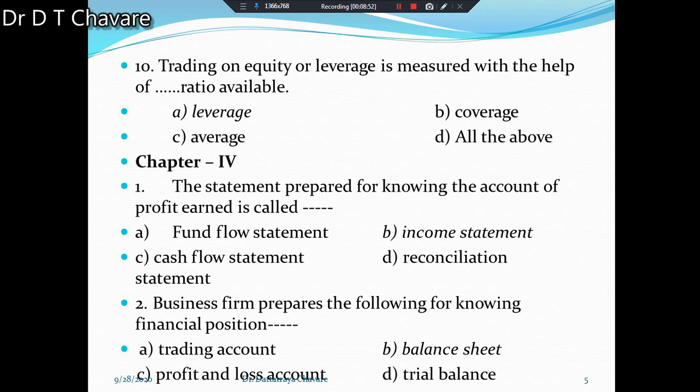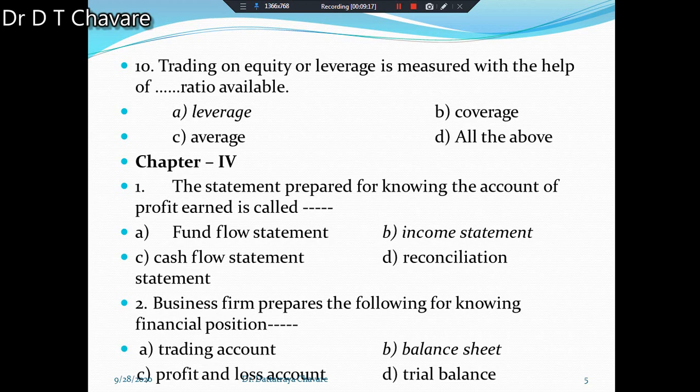Which statement is there? Funds flow, income statement, cash flow statement, and reconciliation statement. With the help of these four alternatives, definitely you can guess. For understanding the profit earned, which is the related statement? We have to prepare the income statement.